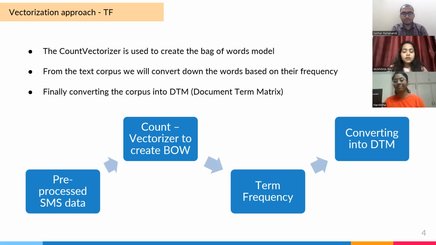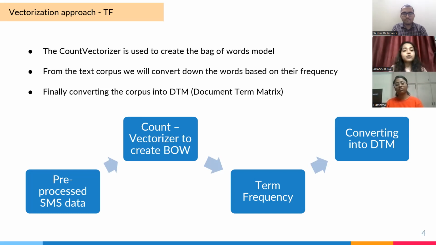Thank you, Harshita. To build a machine learning model, we need to convert all the text data into numbers because a machine does not understand textual data. Hence, we have different approaches to convert this textual data into numbers. The first approach I'm going to talk about is the vectorization approach of term frequency. Term frequency is a common approach to vectorize data in the field of natural language processing. The idea behind this approach is to represent the text as a vector of term frequencies, where each dimension in the vector represents the number of occurrences of a particular word in the text.